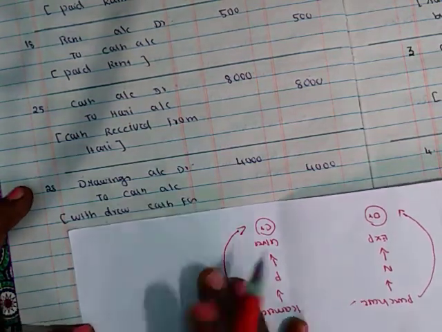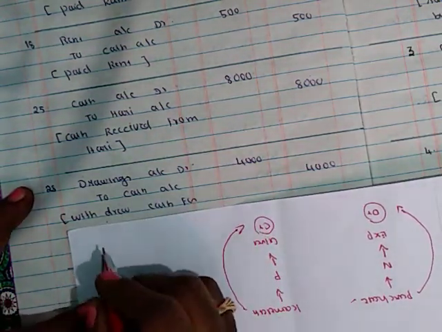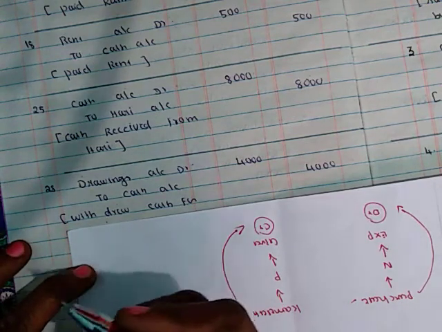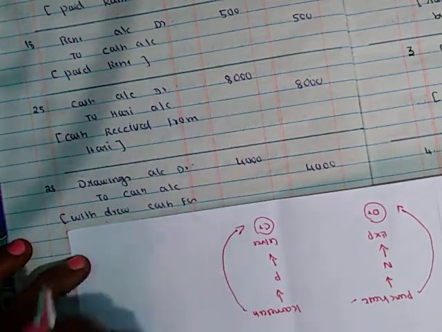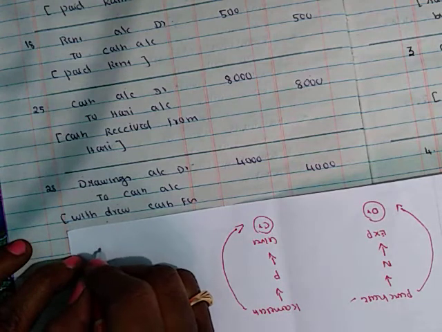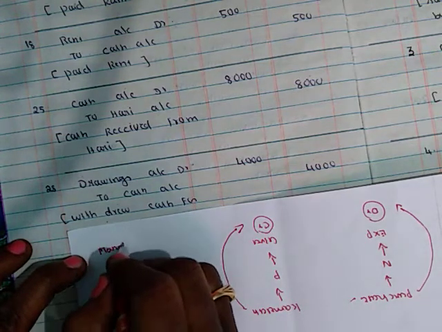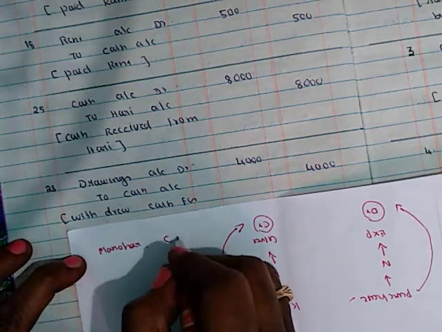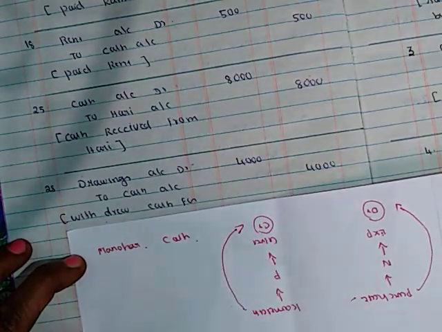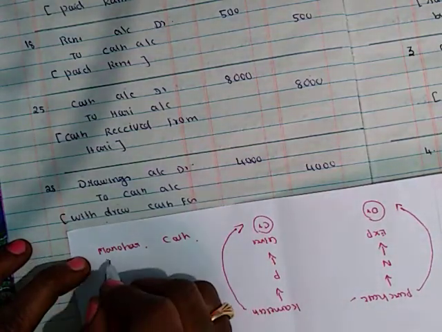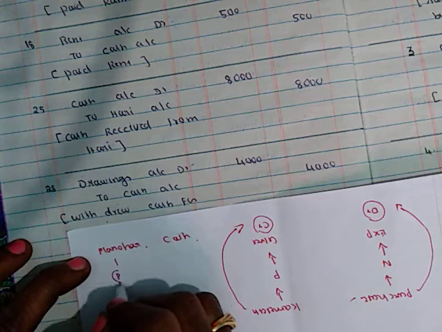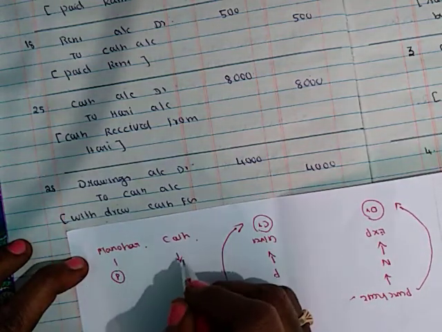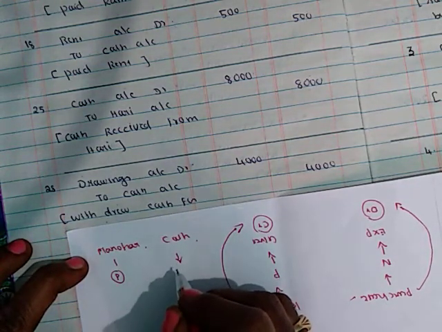Here involved accounts are Manohar and cash withdrawn from business. Manohar comes under personal, and cash is a real account.